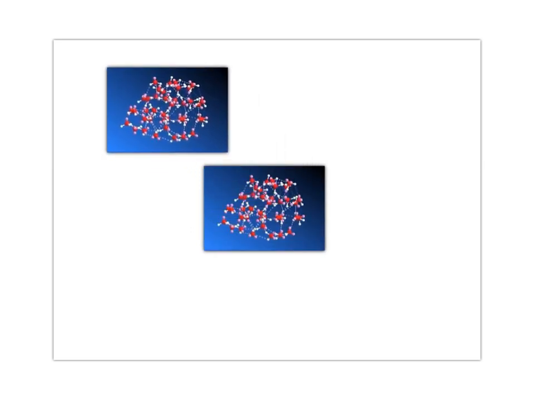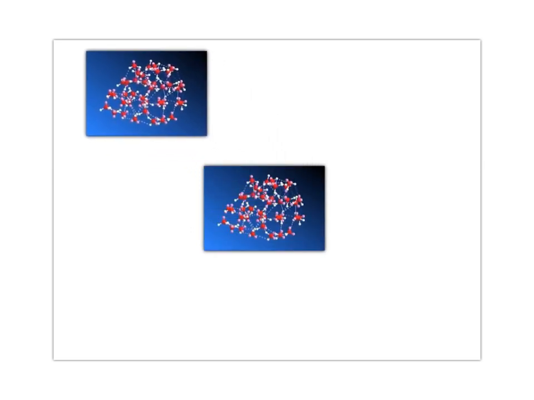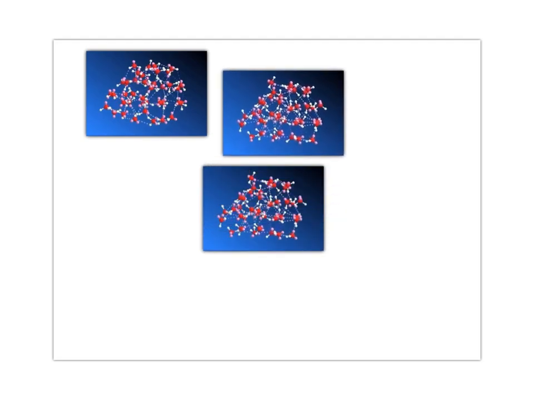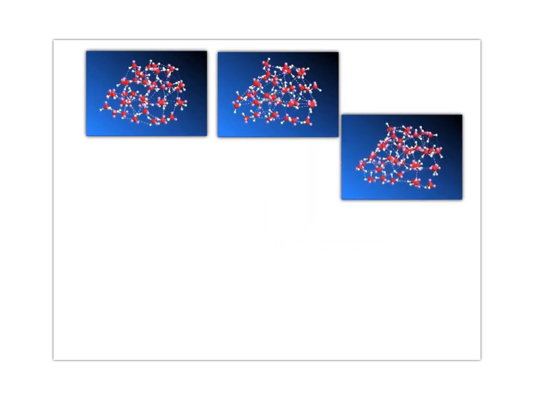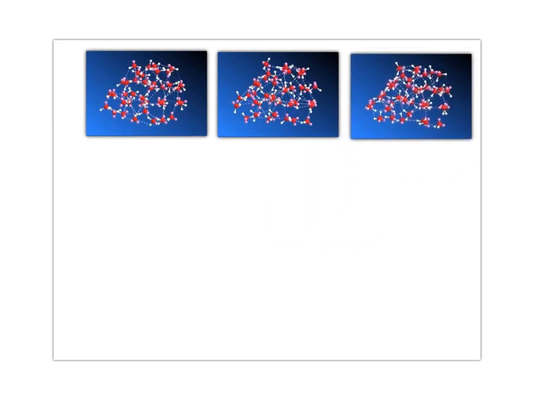If I take a snapshot of this system and save that one, and then take another snapshot at a different instant in time and save that one, and then take another snapshot at another instant in time and save that one, and just keep doing this until I get all possible configurations of all the water molecules in my droplet, I will have generated the ensemble for the water droplet.